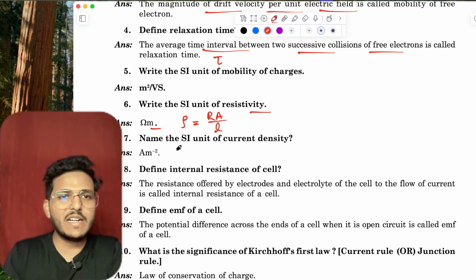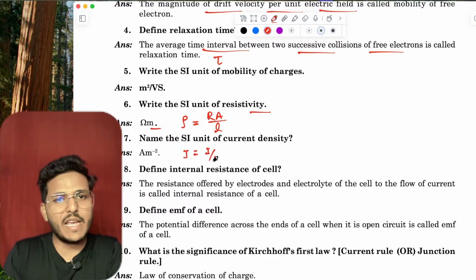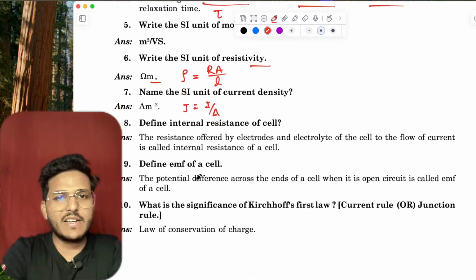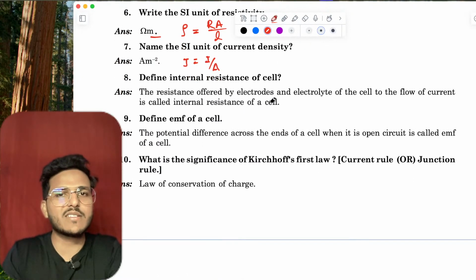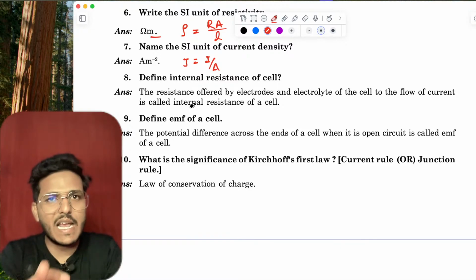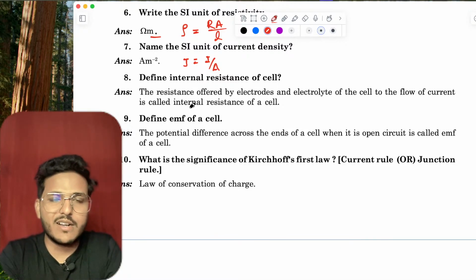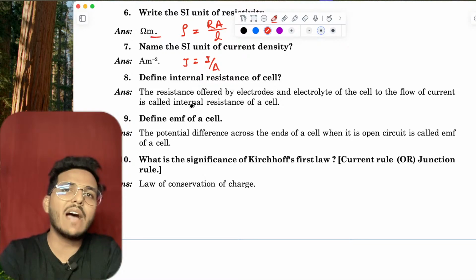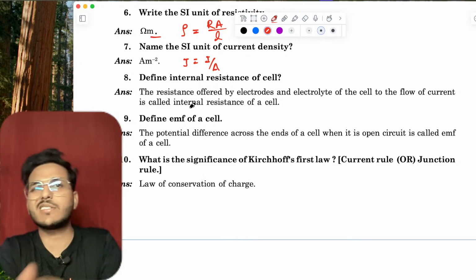J equals I upon A, measured per square meter. Average velocity of mobility: the magnitude of the average velocity with which electrons drift in a conductor under the influence of an electric field. Define current density. Rho equals the average current density.